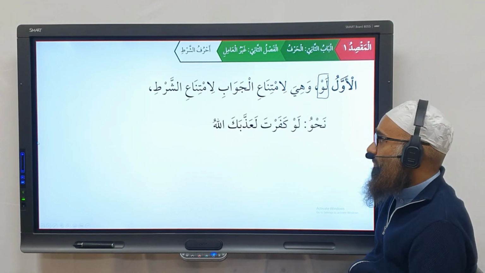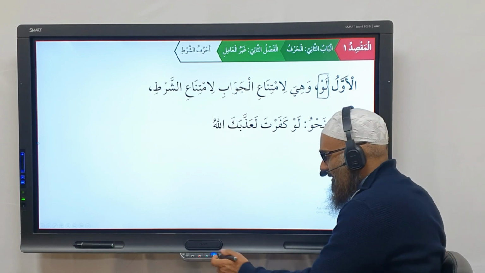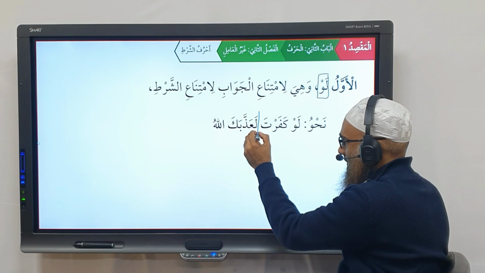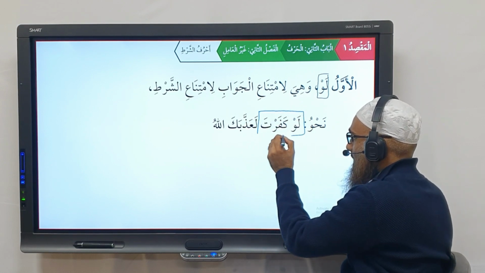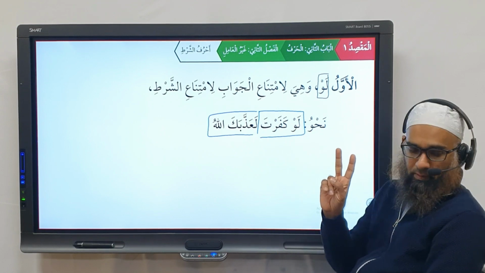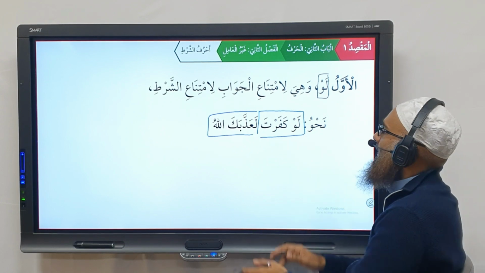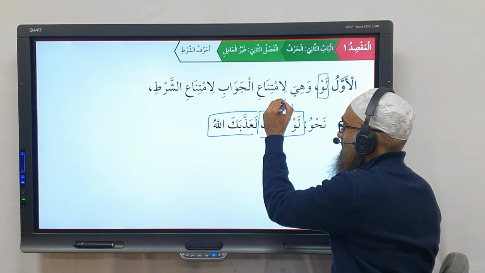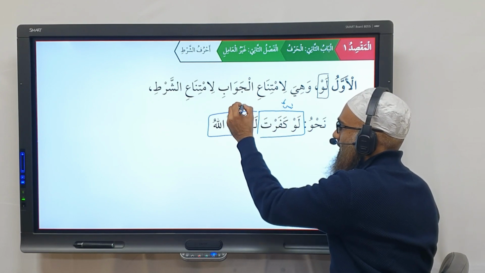Let me translate that later on. Let me say an example verse. What لو does, it says لو كفرت, this is the shart, the first part. لَأَذَّبَكَ اللَّهُ, the second part. You have two parts, correct? The shart and the jawabu shart. In here, this is the shart and this is the jawabu shart.